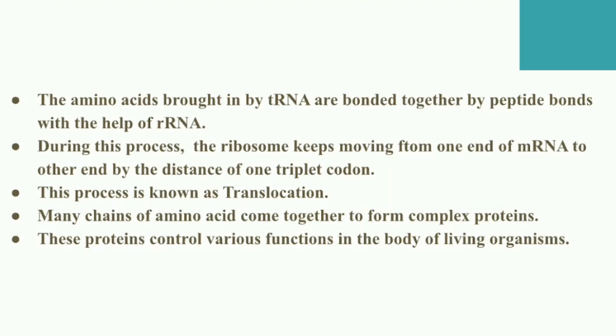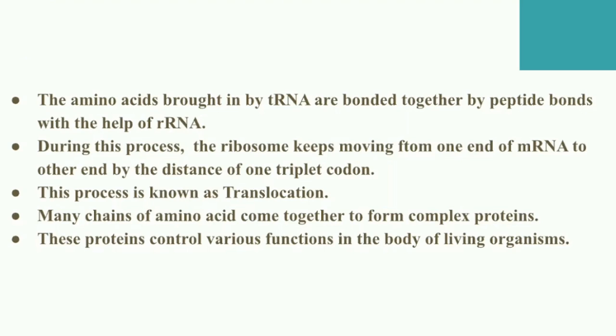Translocation, location means going from one place to another place, right? So ribosomes are moving from one place of the mRNA to another place of the mRNA at a distance of one triplet codon, because one triplet codon contains one amino acid. That's why one amino acid attaches to another amino acid, and another to the next. So the chain is formed.